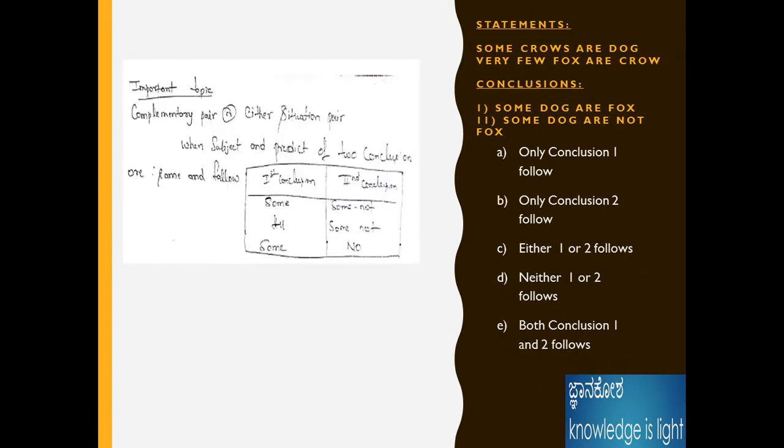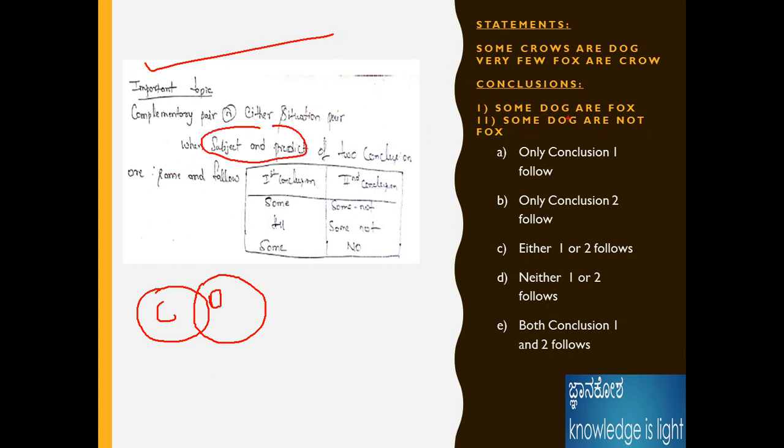Okay, some crows or dogs. Here the statement is, this is a very important problem. Some crows or dogs. One important note: when the subject and predicate are the same in the conclusion, at that time we need to apply this table.